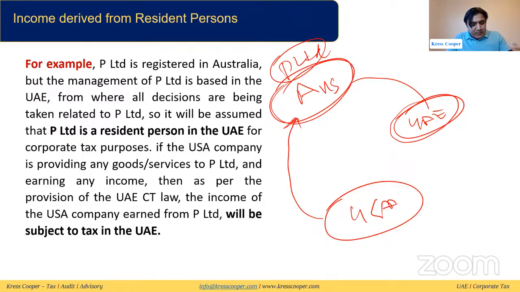If the USA company is providing any goods or any services to P Limited, then the income of the USA company will be subject to tax in the UAE, because this income is attributable. This income has been derived from a resident person, a UAE resident person. So this is the first category: UAE sourced income.